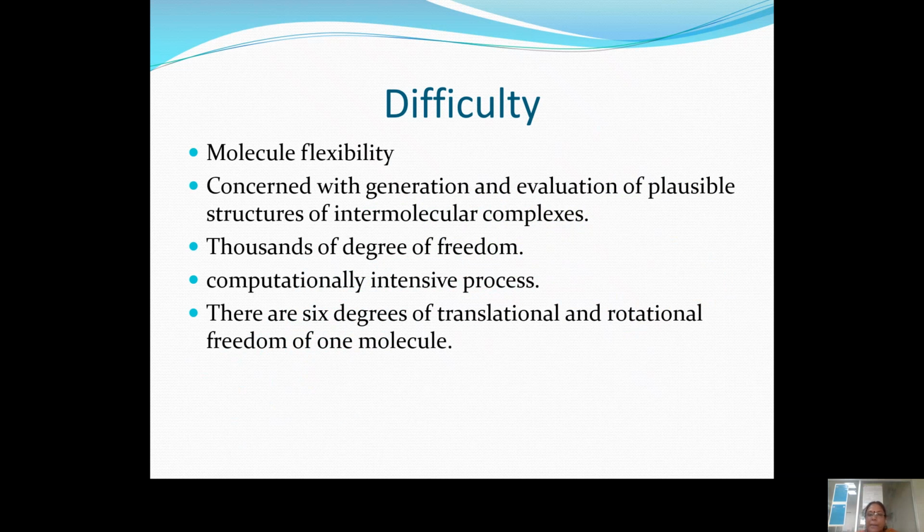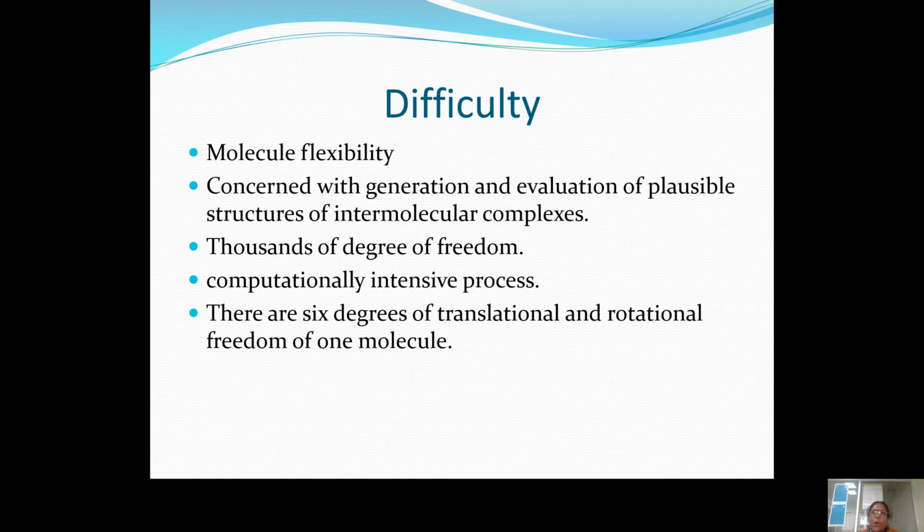Coming to the difficult part: why is this difficult? Because the molecule will have many degrees of freedom, with constant generation of plausible structures. N number of physical orientation structures will change, and there will be thousands of degrees of freedom. For each and every atom, you will have 6 degrees of freedom.